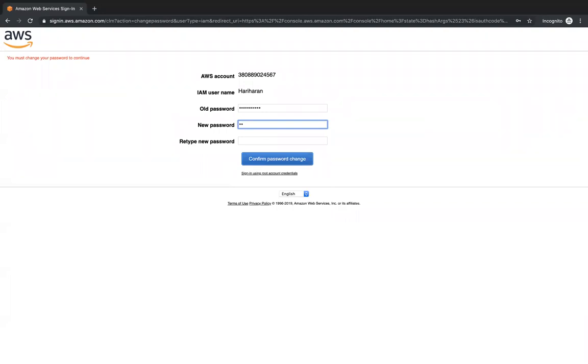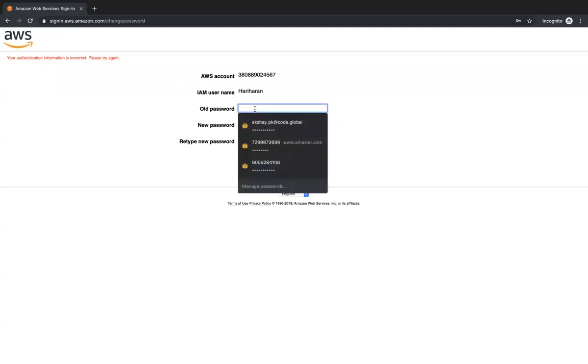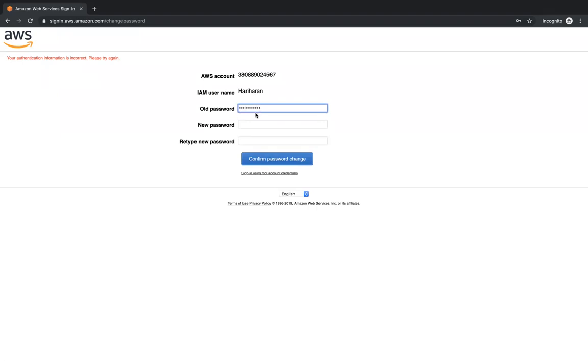Okay. So I'm going to say, this is my new. Okay. So your authentication information is incorrect. Please try again. So you have to adhere to the password policy. This is the old password. I'm going to give a new password which is greater than 6 characters in length.